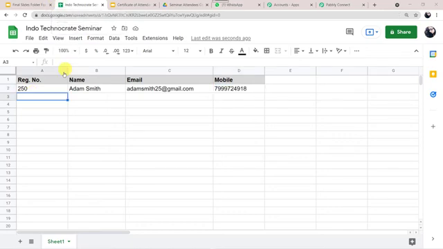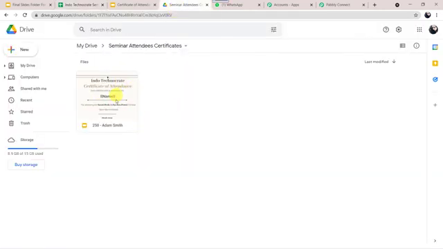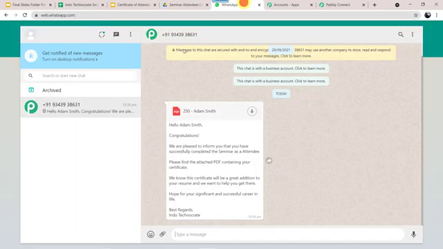Okay, now let us check our Google Drive. Here you can see a certificate is generated, 250/Adam Smith. And now let us check WhatsApp also, and here we can see a message. Hello Adam Smith, congratulations. We are pleased to inform you that you have successfully completed the seminar as an attendee. Please find the attached PDF containing your certificate. We know this certificate will be a great addition to your resume and we want to help you get there. Hope for your significant and successful career in life. Best regards, Intro Technocrat. And a file is also attached with this.